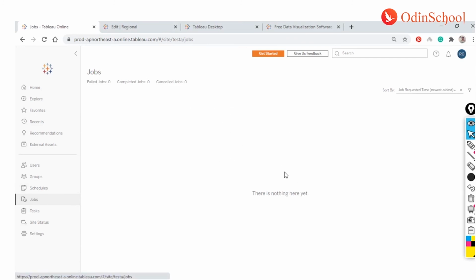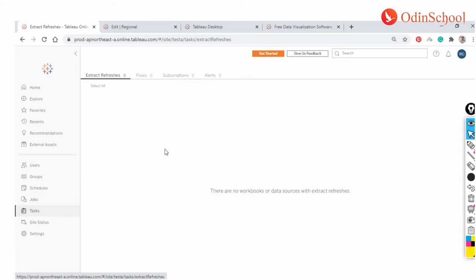There are no jobs running on my server, so that's a pretty good thing. You can also see if there are any tasks which are being executed, you can have a look at that as well. So there are a few more things on the server. We can also see how you can give permissions, how you can add the users, how you can enable the subscriptions and alerts. As an admin, you can enable or disable the animations, the refreshes, and so many other things. So it's again a very deep topic, so we will try to touch base on as much as we can in our upcoming sessions.